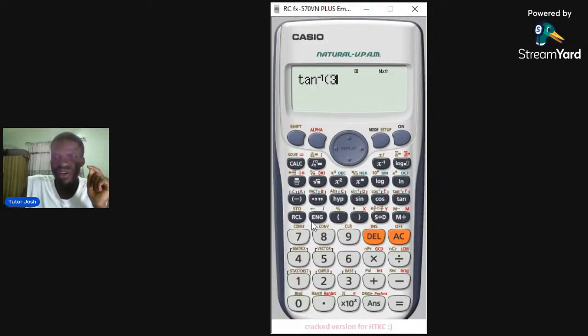Then you press 3 divided by what? This is where you find your division sign. Divided by 4. Then you navigate here and close your brackets. Then you press equals to. This is your answer actually.